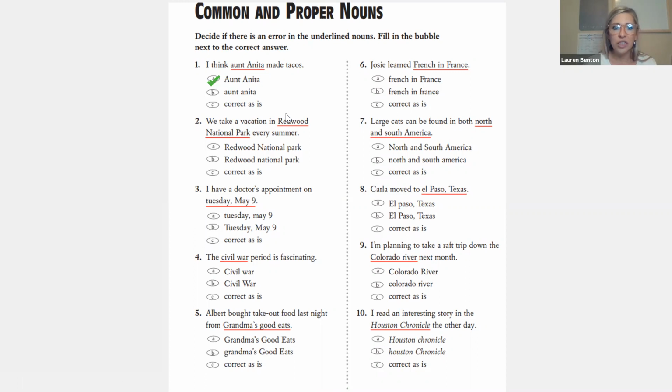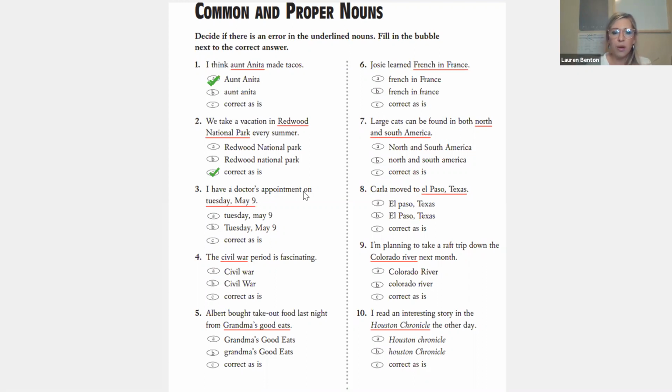So, question 2, we take a vacation to Redwood National Park every summer. Should park be lowercase? Should just Redwood be capitalized, or is it correct as it is? It is actually correct as it is because it is the Redwood National Park collectively. That is the name of the specific place. So it is all capitalized.